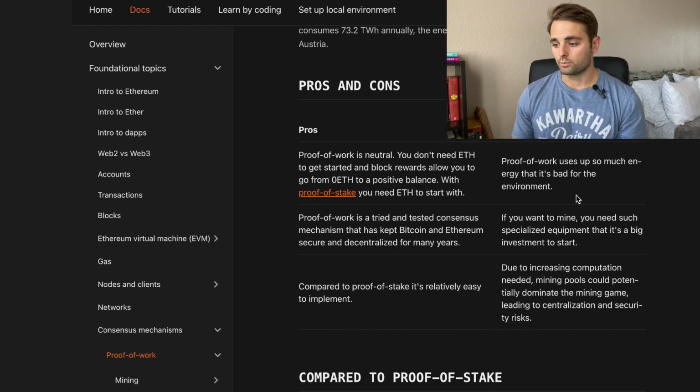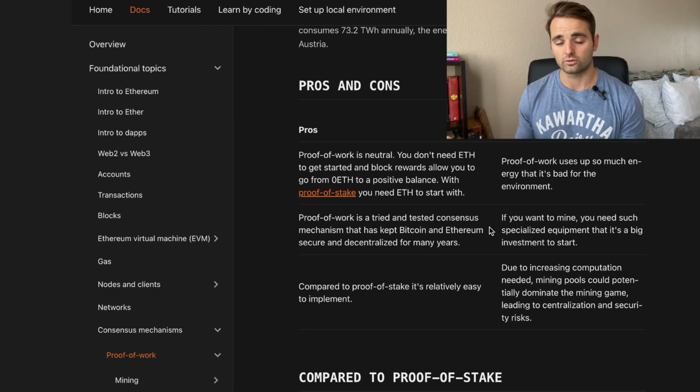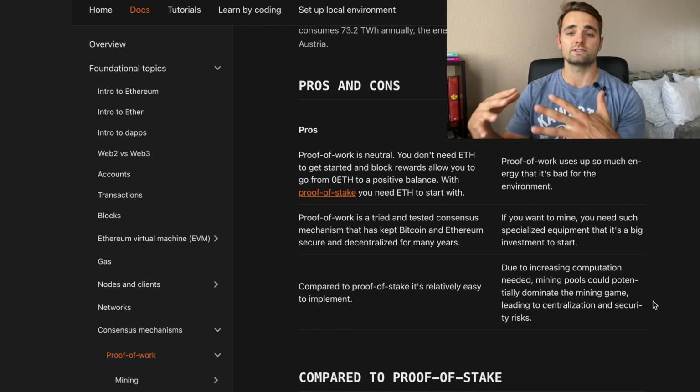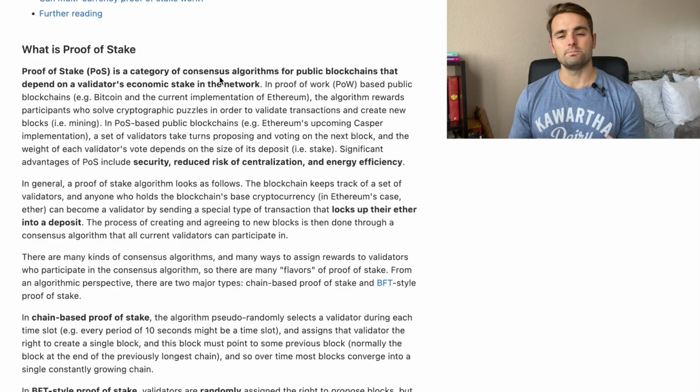The cons, though: proof of work uses so much energy and it's very bad for the environment. If you want to mine, you need to buy specialized equipment, and as other people buy specialized equipment, it makes the mining rewards more difficult to obtain. Therefore, there's this arms race with miners trying to get the best and latest GPUs and equipment to have higher hash rates. And then due to the increased computing need, mining pools could potentially dominate the mining game, which leads to more centralization, which is kind of against the ethos of cryptocurrencies in general. So now that you have a baseline understanding of what proof of work is, let's talk about proof of stake.